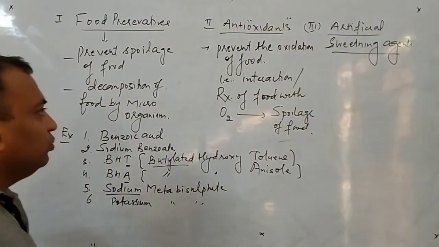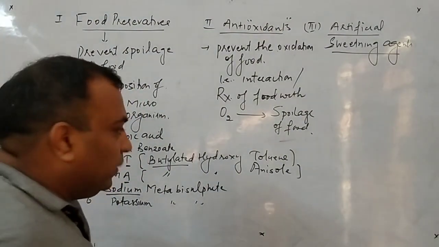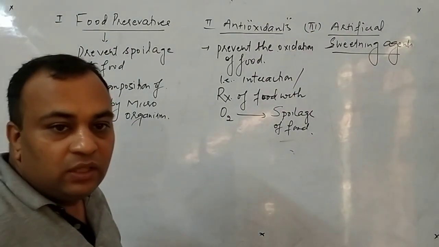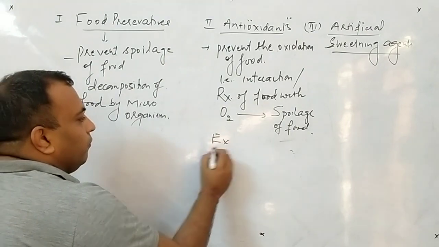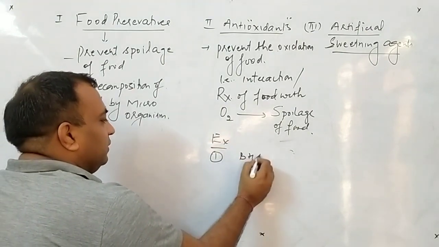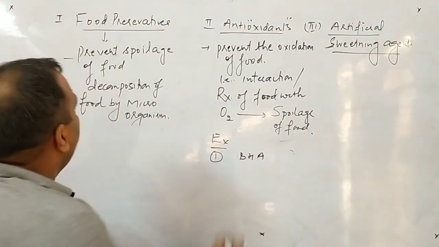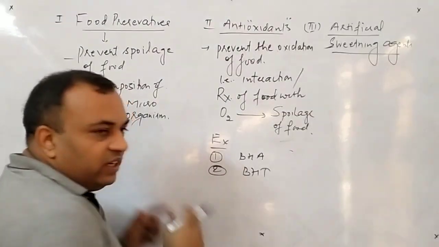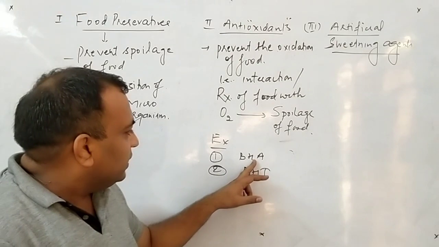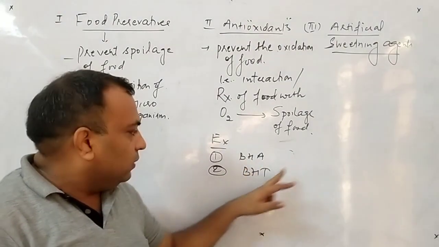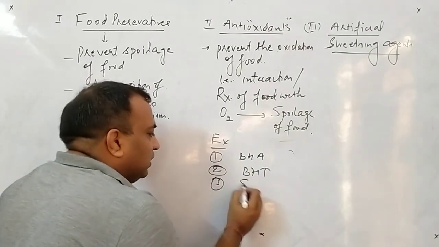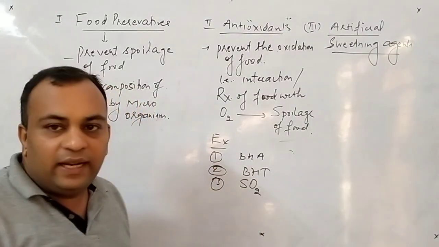Okay, now we have to see some examples for that. Two examples are common that we have done in the case of food preservatives. First one is BHA, the same we have done in case of food preservatives. Second example is BHT, the same we have done in case of food preservatives. This is butylated hydroxyanisole. This one is butylated hydroxytoluene. And listen, third, sulfur dioxide. This will also act as an antioxidant.